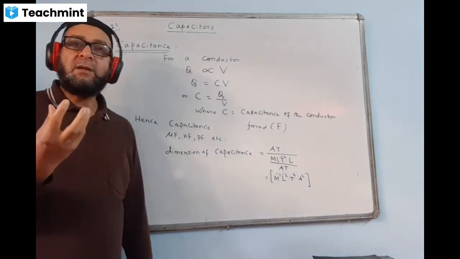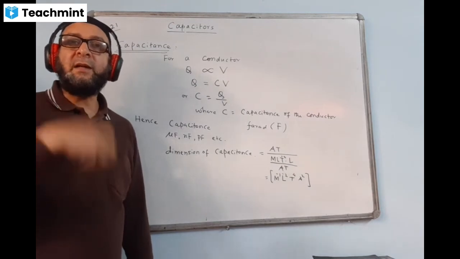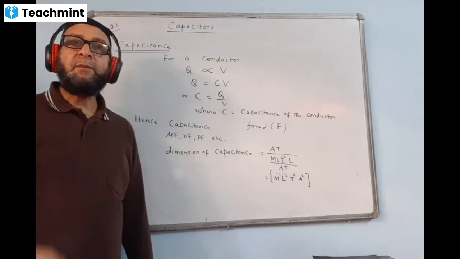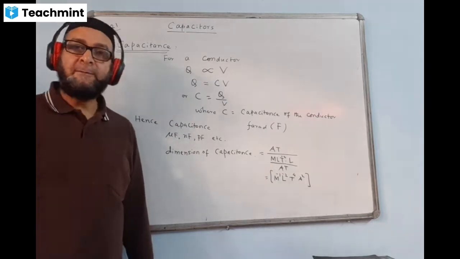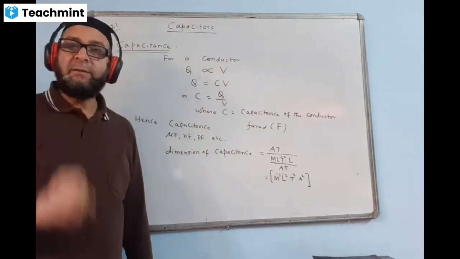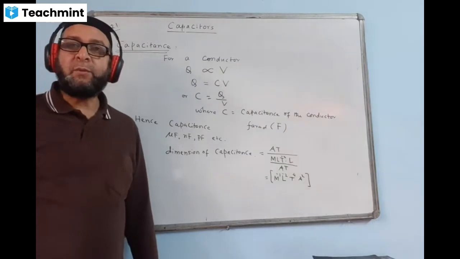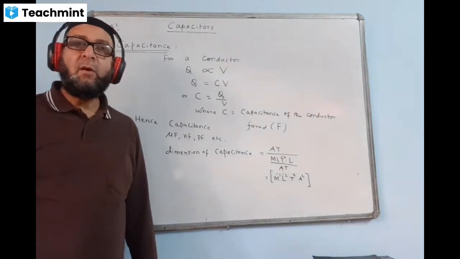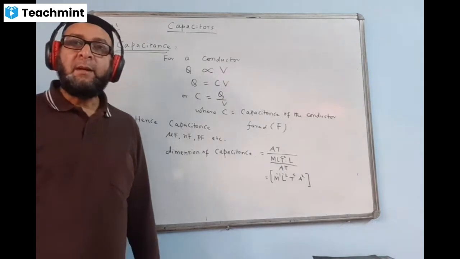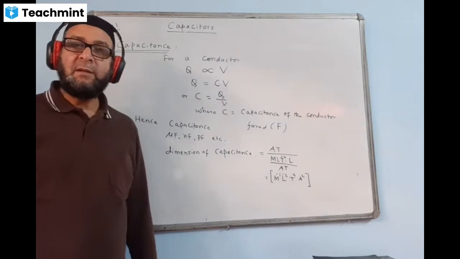What is the use of those charges? When the charges are discharged, when they are released at once, they produce a spark or flashing. Normally, capacitors are used for the purpose of producing sparks or flashing. In a photographic camera, we have a click button and there are capacitors inside.